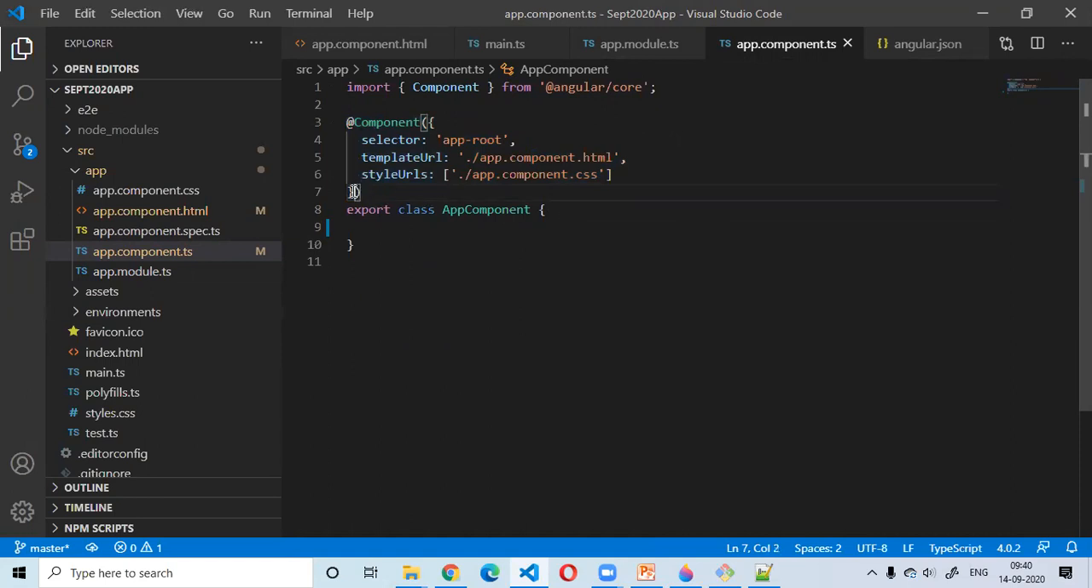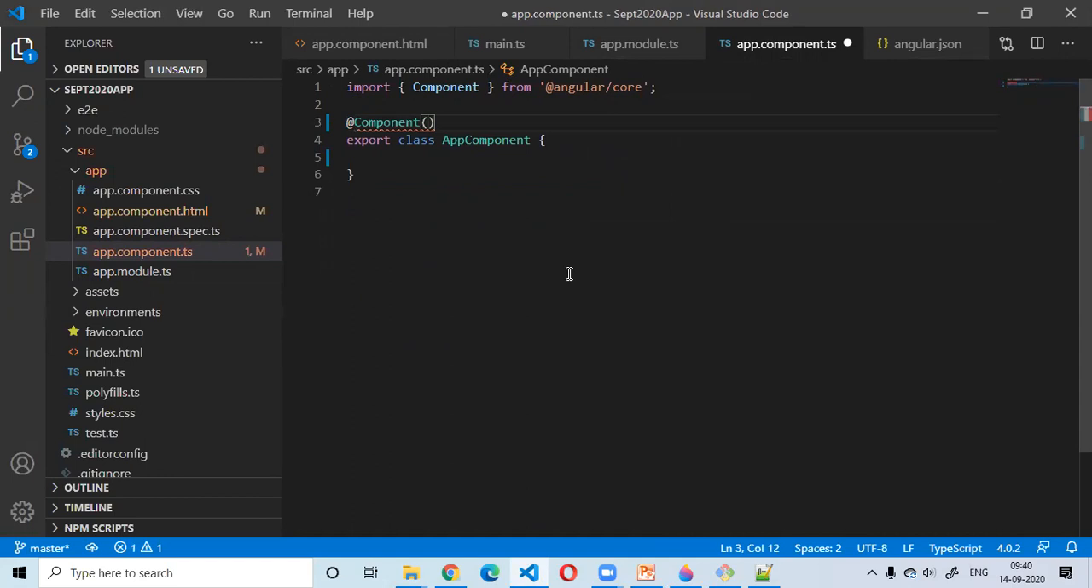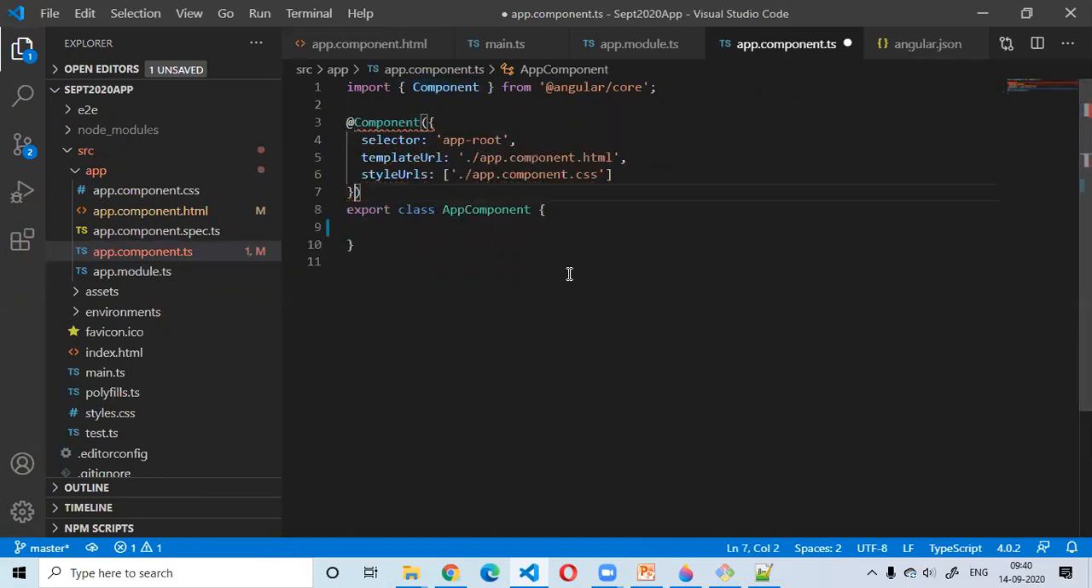So now, if you see, this decorator function is also imported from some other place, right? Before using it, we have just imported it, and this decorator function is passed a JavaScript object. In that, there are different configurations. One is your selector, one is your template URL. I will come to these in a moment.